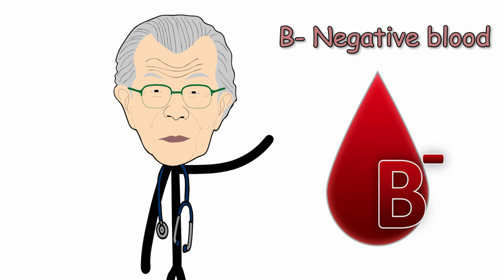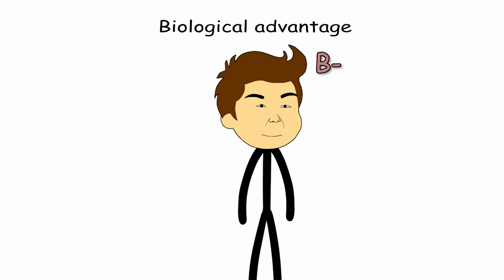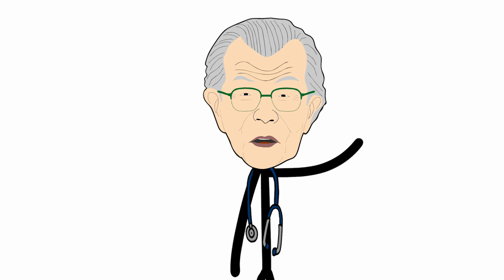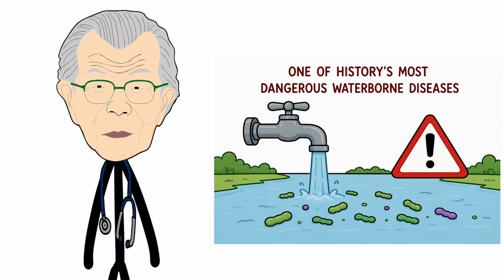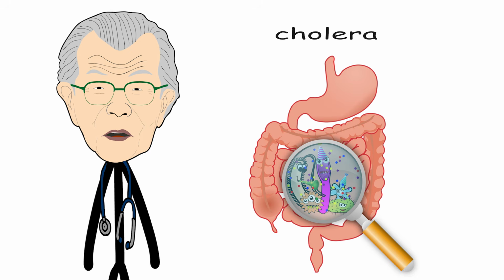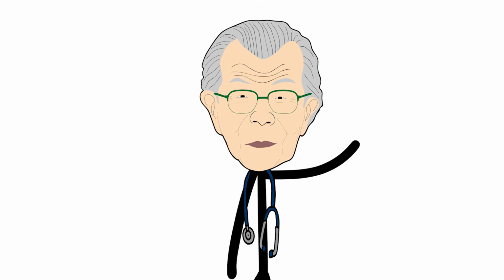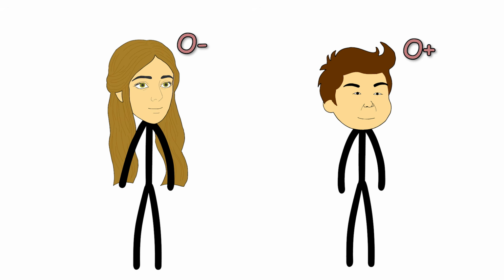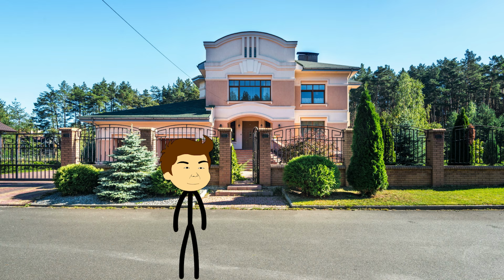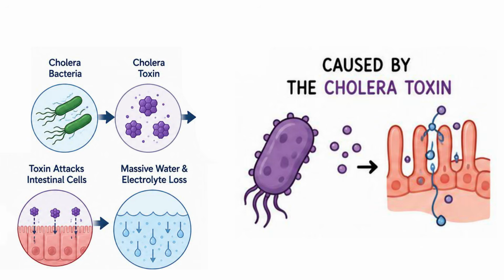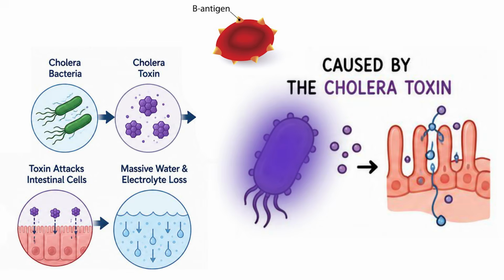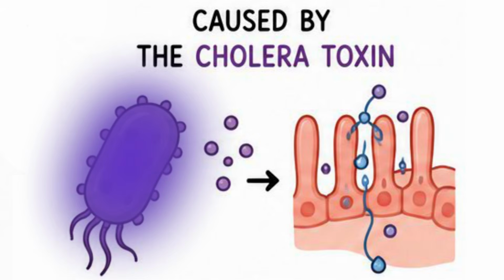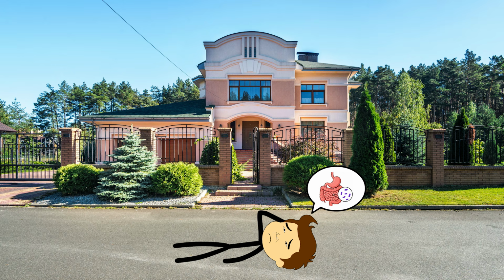B negative. If you have B negative blood, one of your greatest biological advantages may reveal itself against one of history's most dangerous waterborne diseases, cholera. Research has consistently shown that people with type O blood are far more likely to develop the life-threatening dehydration caused by the cholera toxin. In contrast, the B antigen appears to reduce the toxin's effects on the cells lining the intestine, making severe illness significantly less likely.